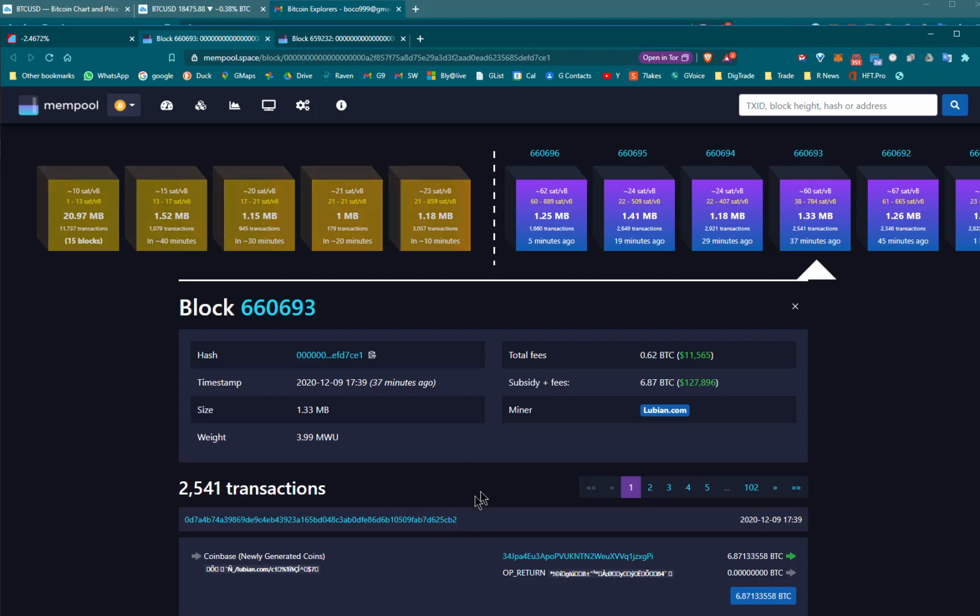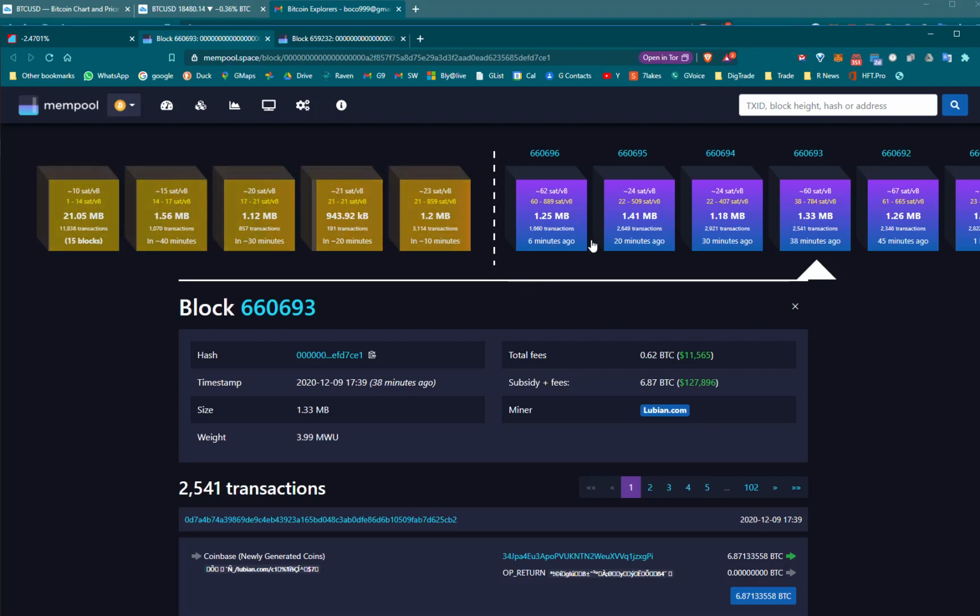The miners are working to verify all of these transactions, that it is truly Bitcoin. There's nothing counterfeit. There's nothing screwy. No Bitcoin has been spent twice. It's part of the security of the Bitcoin currency. So 2,541 transactions are stored in that block, which was just finished 6 minutes ago.